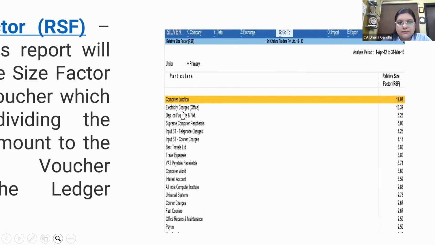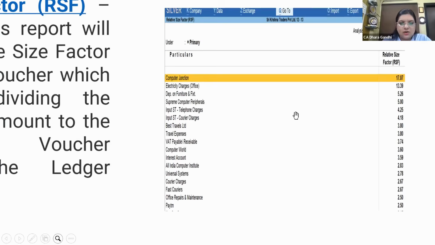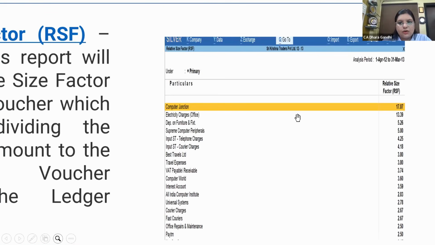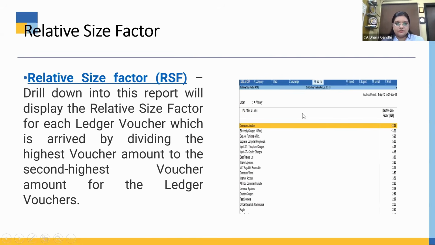This is also for your checking. If you want to check, go through the computer junction and check all the vouchers, go to electricity charges and check all the vouchers. This is a sort of data sampling for your audit. You can compare it with last year as well. If there is any specific or major variance, you can go and check this reporting.